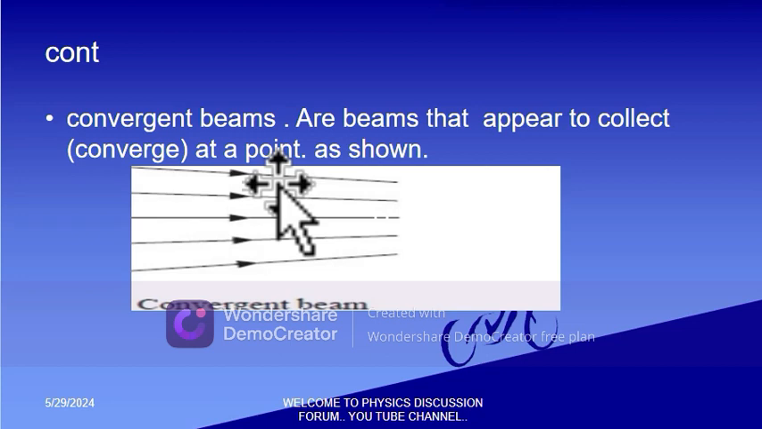Then we have the convergent beams, the last type of beam. These are beams that appear to collect at a point, or converge at a point. To converge means to come together. So they come together.